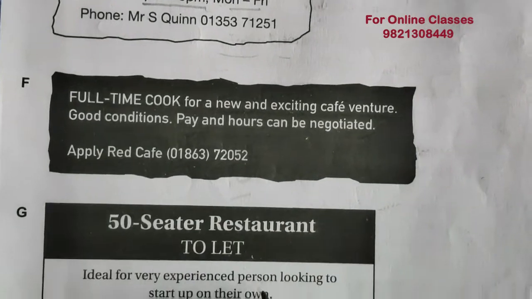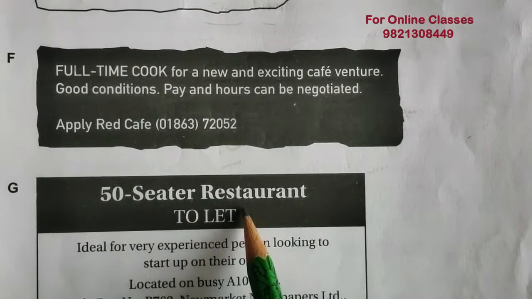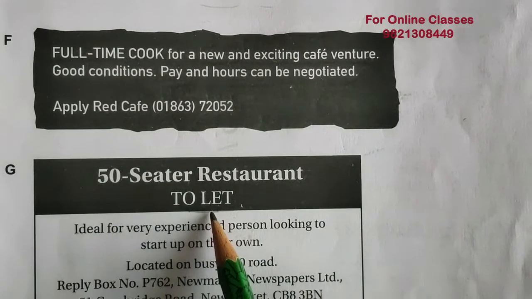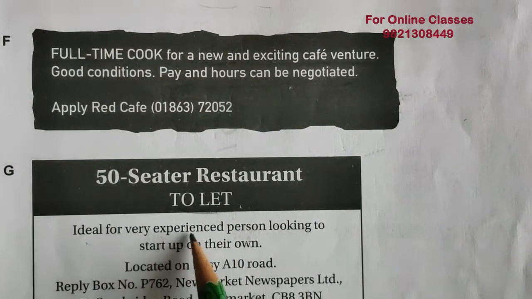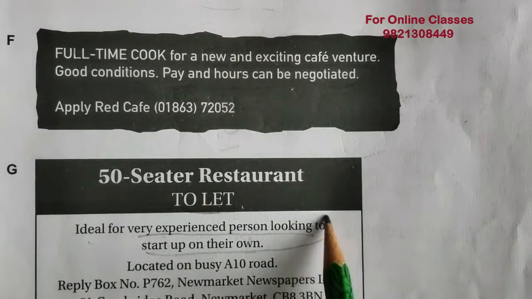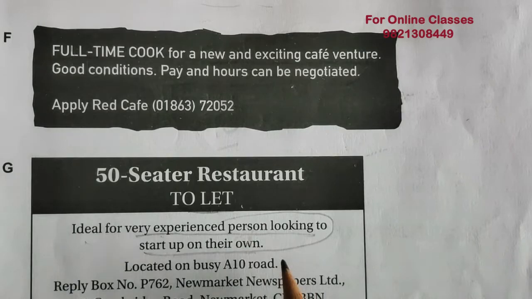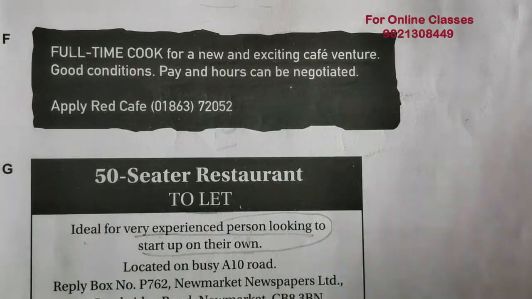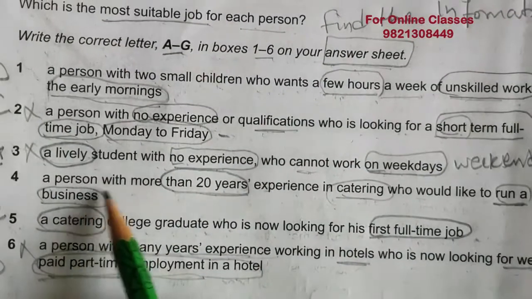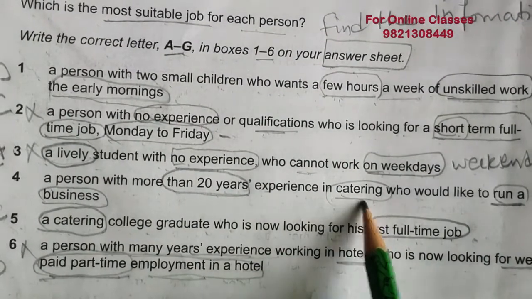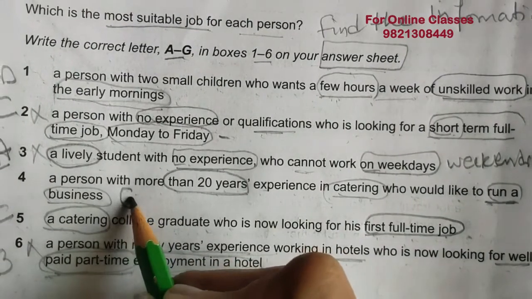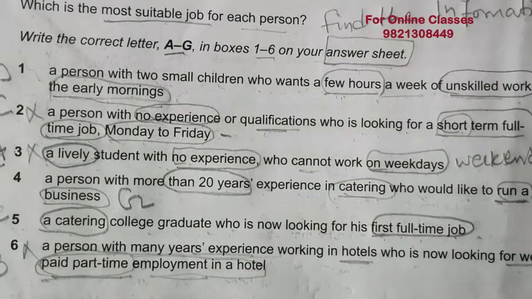Okay, let's go to the G paragraph. 50-seater restaurant to let. It means it is not occupied. Ideal for a very experienced person looking to start up their own. Okay, yes, it was in the question: who would like to run their business? Yes, it is perfect for a person with more than 20 years experience in catering who would like to run a business. Yes, for this we will be writing the G option.